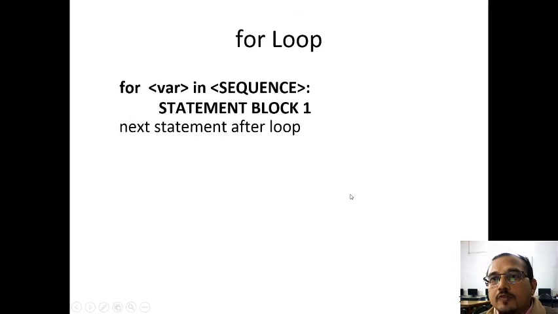Look at the syntax of the for loop. This is the simplest form. For is a keyword, then a variable, then in is a keyword, then a sequence is given, followed by a colon. Then the statement block which is to be repeated is written here, indented, to show that it is part of the for loop. It is also known as the body of the loop. The next statement, which is not indented and is aligned with the for loop, will execute just once when this loop completes.